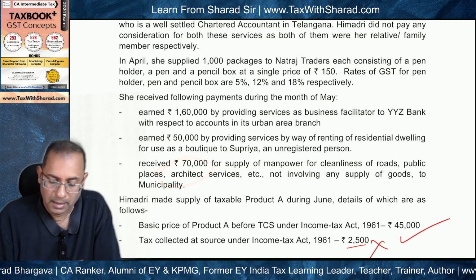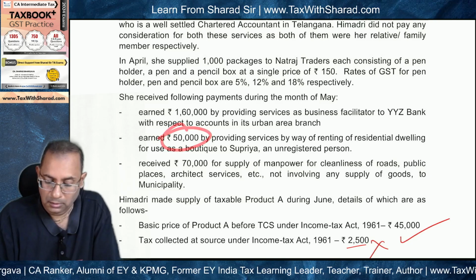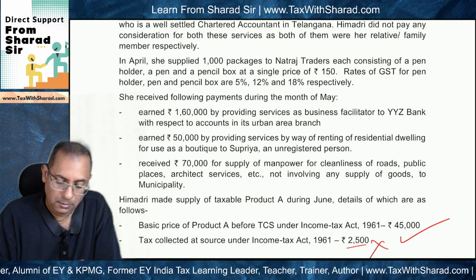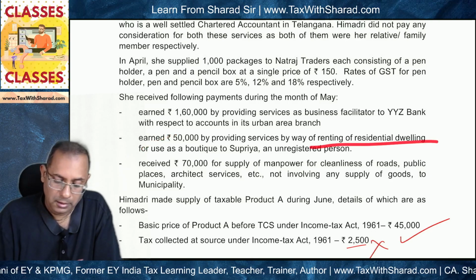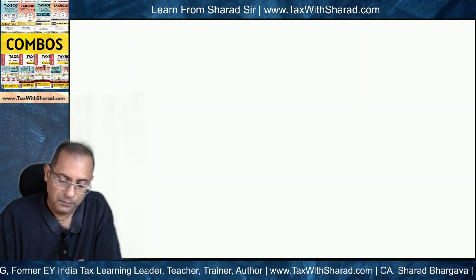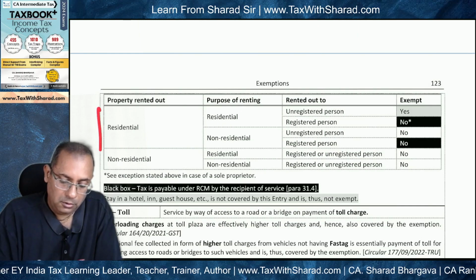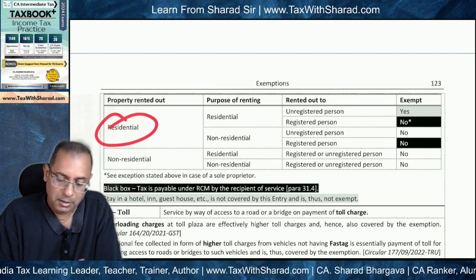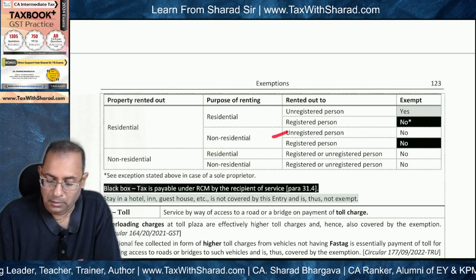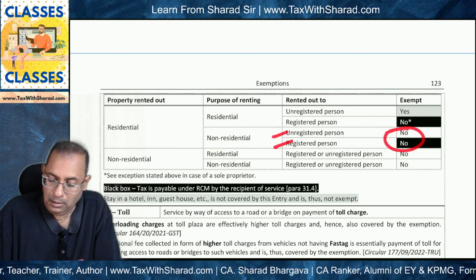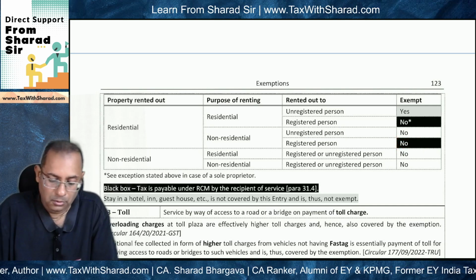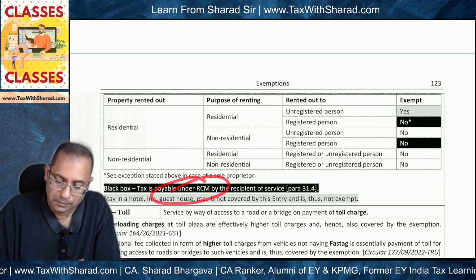70,000, as we saw some time back, is exempt. And what about this 50,000? We saw this is not exempt, but is this taxable on reverse charge basis? Renting of residential dwelling for use as a boutique to an unregistered person. If we look at this table which we saw some time back, property rented out is residential and purpose of renting is non-residential. Whether the renting is to an unregistered or registered person, exemption is not available. But the black box denotes that tax is payable under RCM.